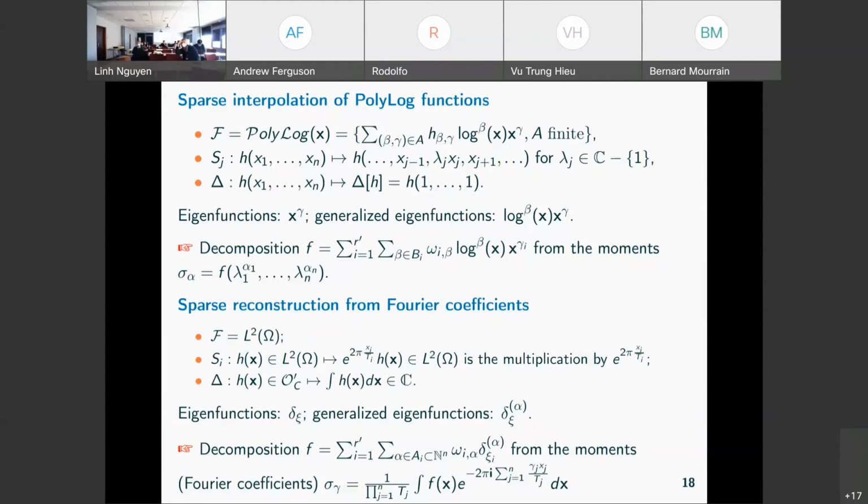These eigenvectors, in fact, correspond to non-algebraic functions like the log. So we analyze this and we see that these are generalized eigenfunctions, functions with some multiplicity. The multiplicity here of the roots in our algebraic setting will give the term in the log.